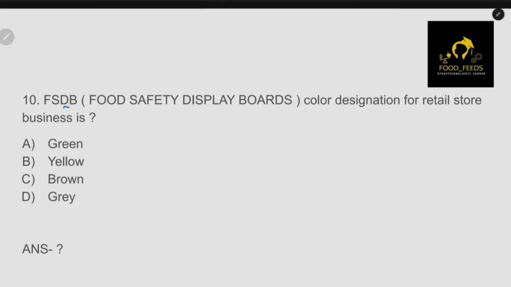Food safety display board. Okay, see, food safety display board means it is actually a mandatory display board, which has to be pasted in each and every retail store and every food premises. So now they have asked, for a retail store, what is the color of the display board. Okay, so let's answer this question. So basically this is a really easy question, so you might have studied this. So food safety display board, FSDB. First of all, it is mandatory, which means all food premises have to paste this food safety display board, which is a requirement now.